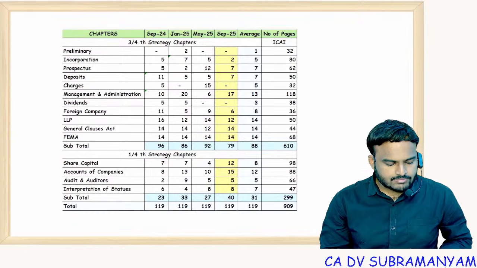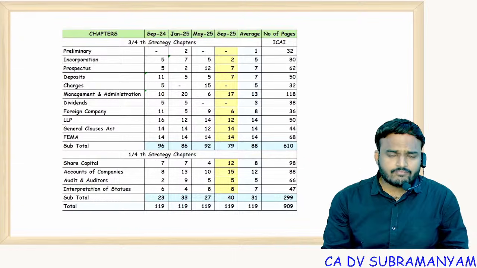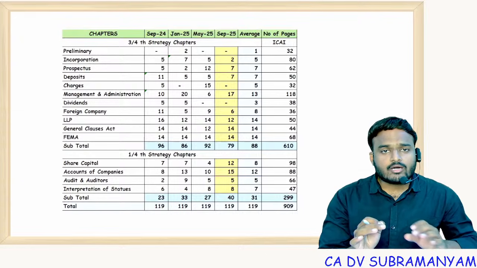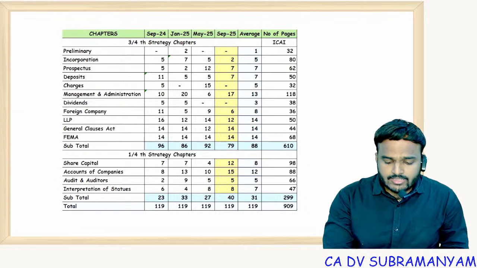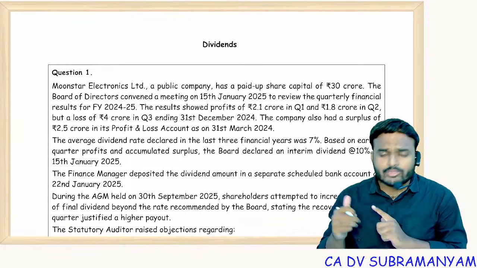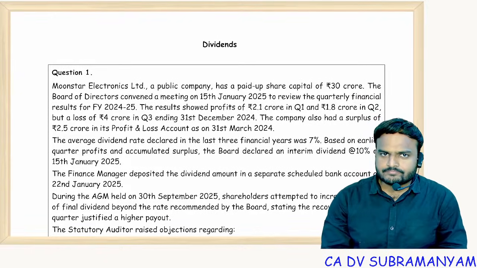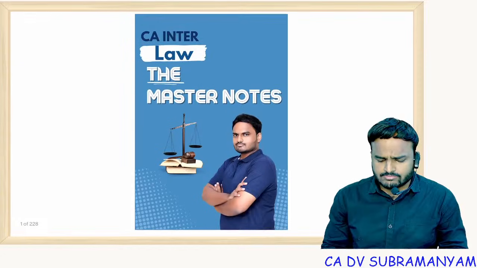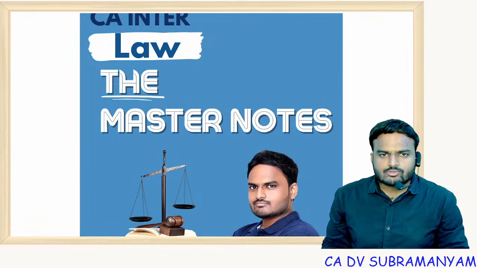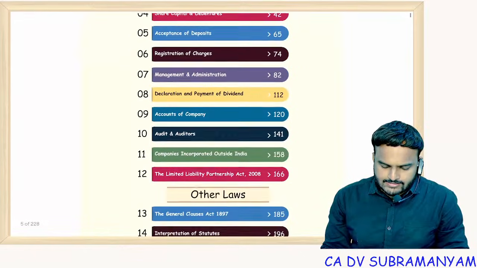From these three chapters I compiled exceptional topics in one PDF. This time I'm not even explaining the point, this is an exceptional point. I just created a story simply of how the examiner is going to ask you. I'm going to read that story and then connect it with the provision in my material. You can download this material from the website Stress of CA and CMA, under the free resources tab. So, starting with the dividends.